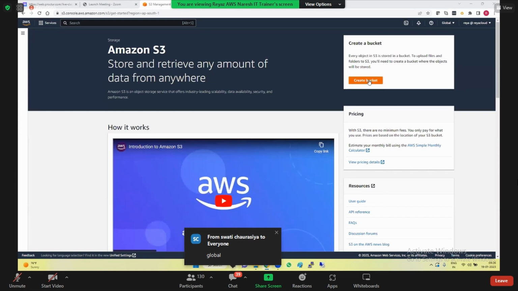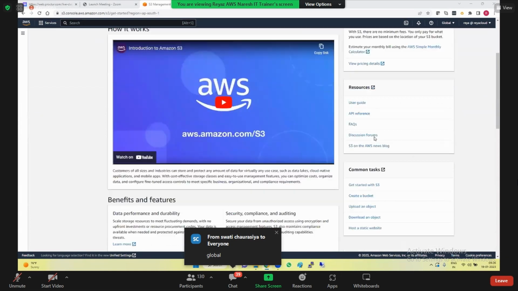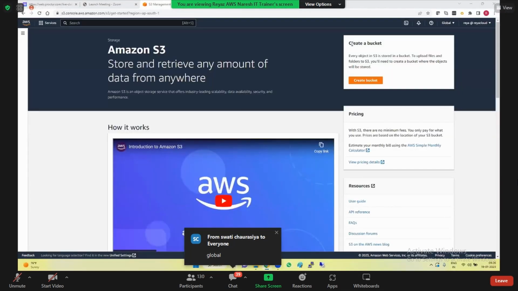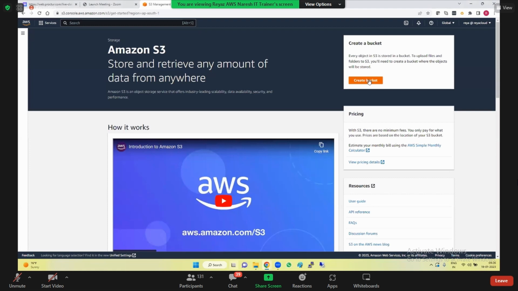So a bucket can be in a region. So there is nothing here. So directly you need to go ahead and click on create bucket. So let's go ahead and create a bucket. When you're creating a bucket, can you tell me, by default, is the bucket public or private? Private, correct? So whenever you create a bucket, it is private unless you specifically make it public. So let's go ahead and click on create bucket.